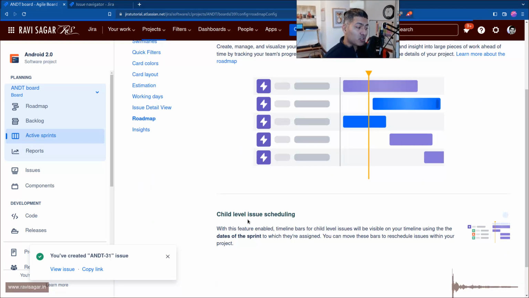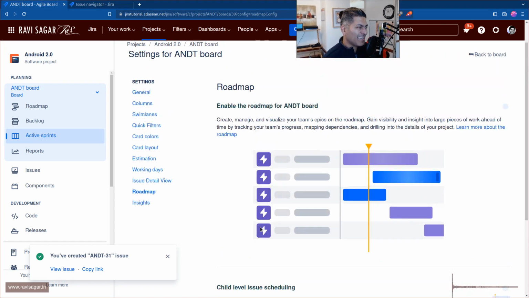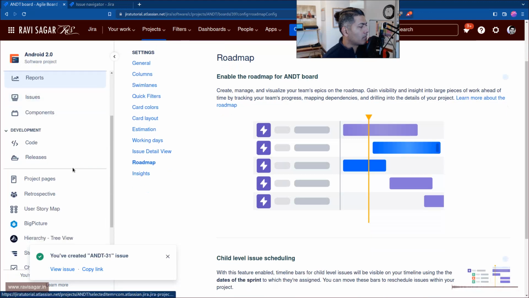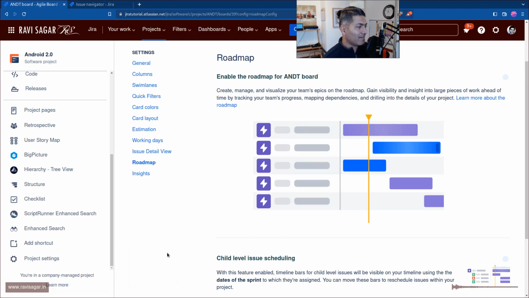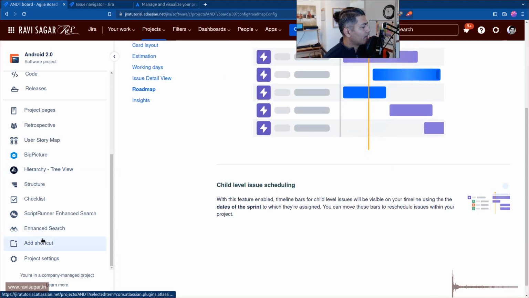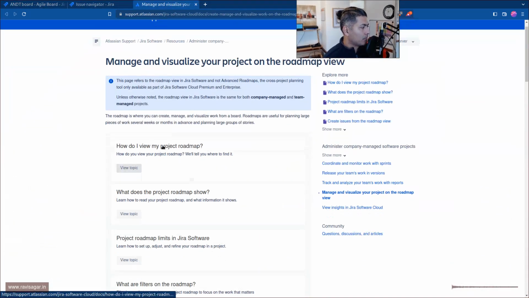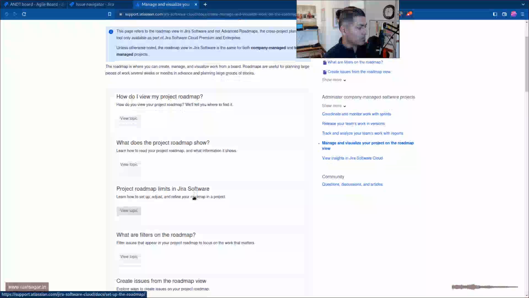It says child level issue scheduling. With this feature enabled, time bar for child level issues will be visible on your timeline using the dates of the sprint. But is there a way to disable it or enable it again? Let me go back. Let us take a look at the link here. How do I view this? No.